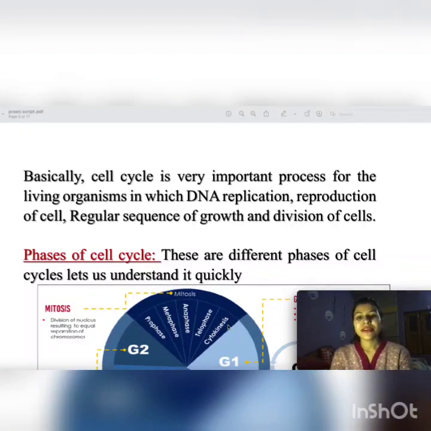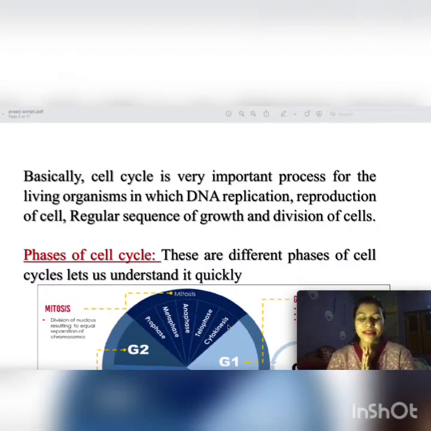Basically, the cell cycle is a very important process for the living organism in which there is DNA replication, reproduction of cells, a regular sequence of growth, and the division of the cell. If there is no replication of DNA, then there is no life. If DNA is replicated but the cell does not reproduce, there is no life. So these are all the set of processes which a living organism requires to live. Without all these processes, there is no life form anywhere in space.